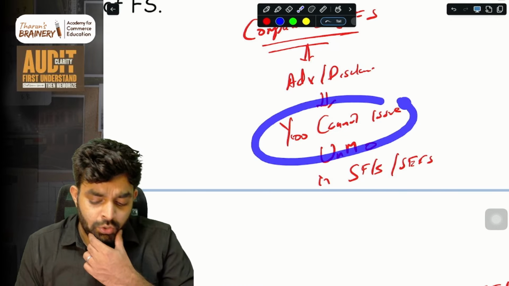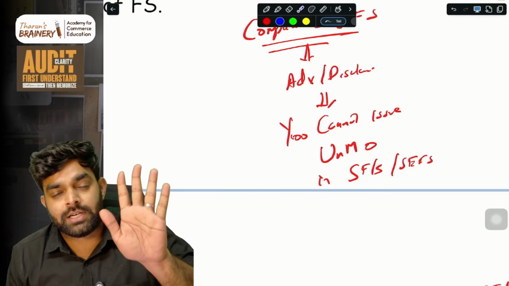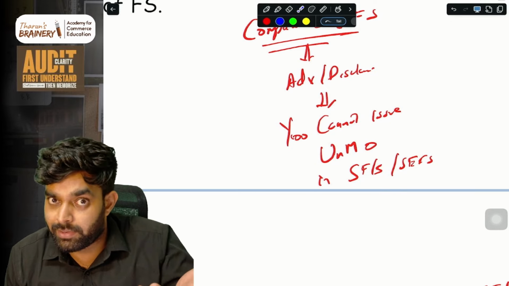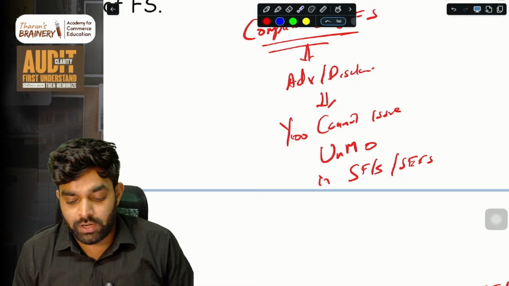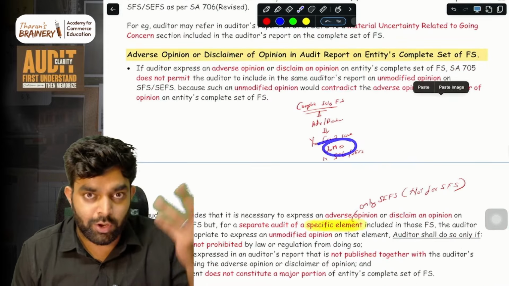So if the complete set of financial statements has an adverse or disclaimer of opinion given by the auditor, then for the SFS or SCFS audit report, you cannot give an unmodified opinion. That's just common sense, right?